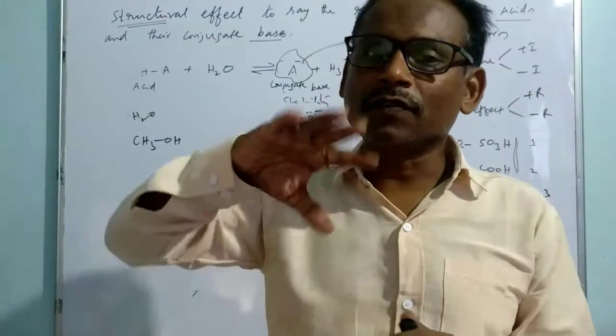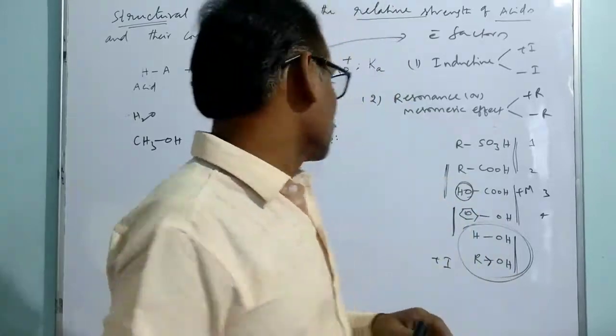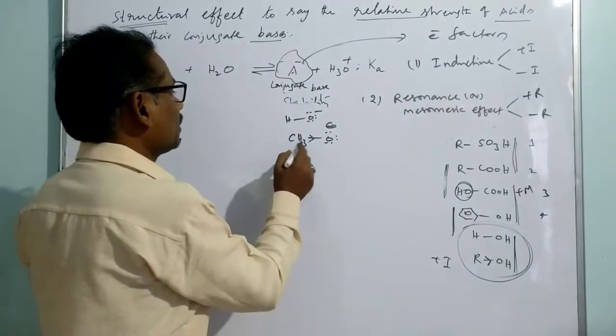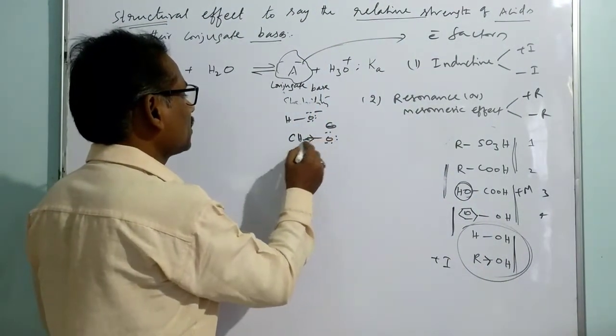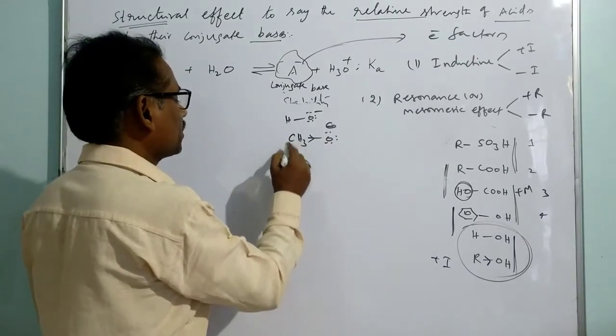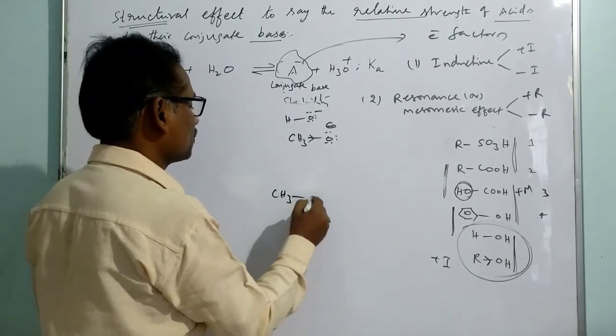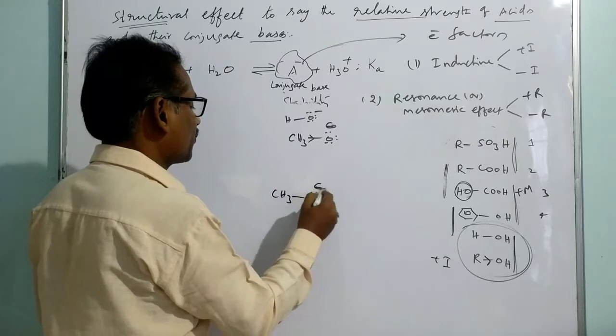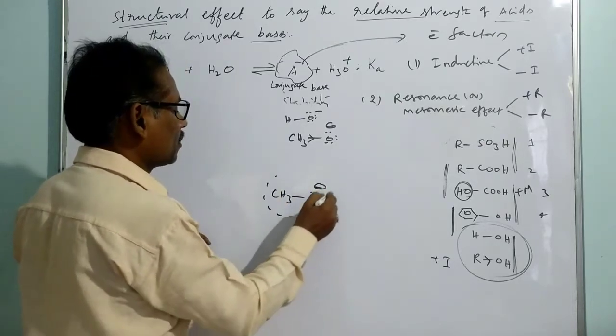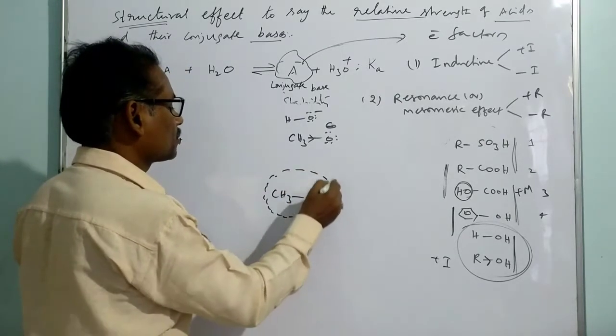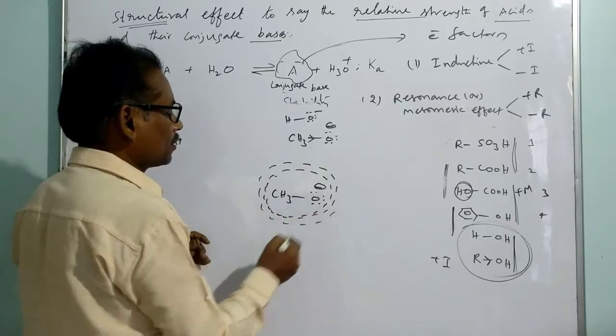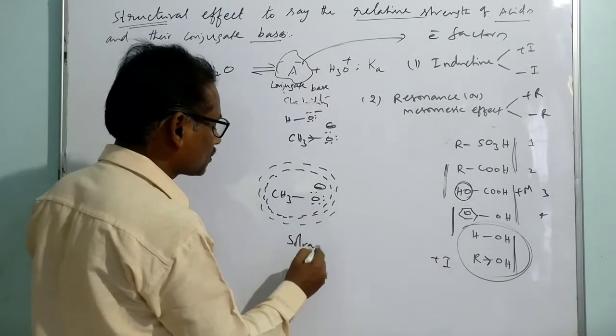That is, here it is the influence of the nature of the solvent. The electron density increases, so in the case of CH3O minus, because of higher electron density there is a sphere of more water molecules. I want to say that the solvation is very high in this case.